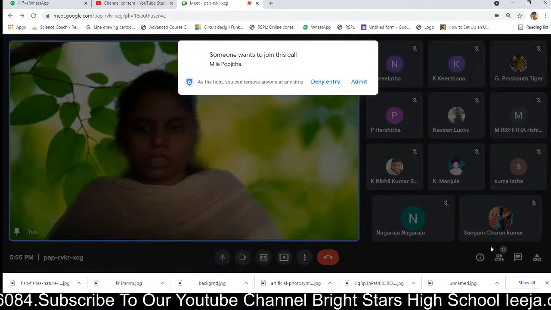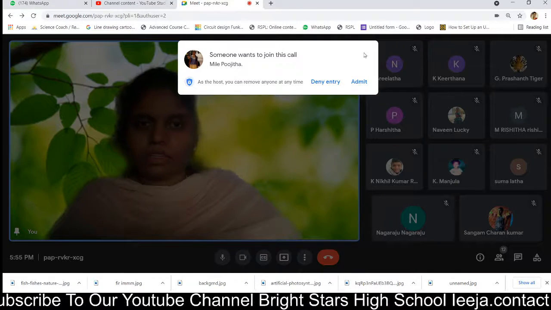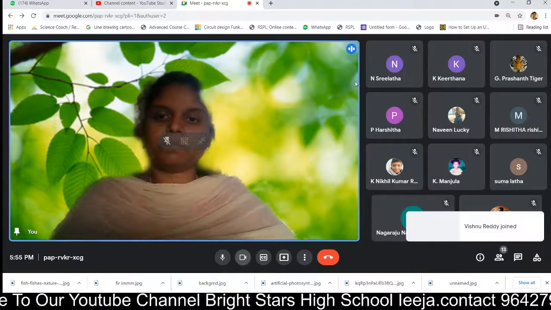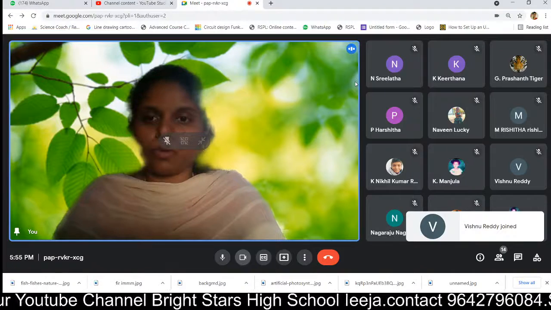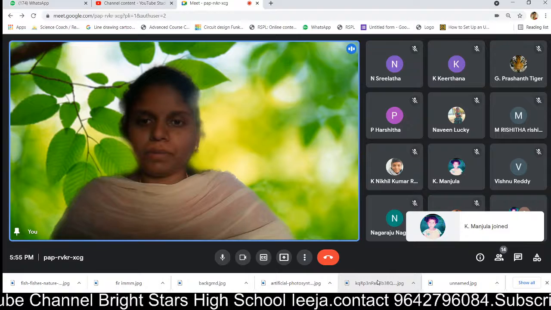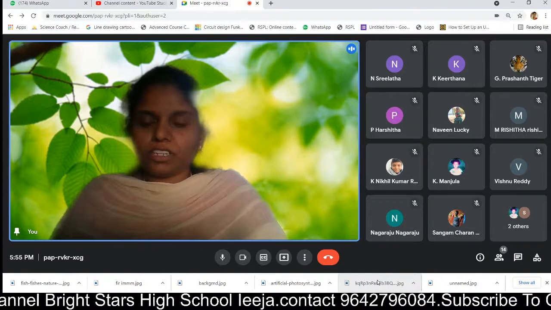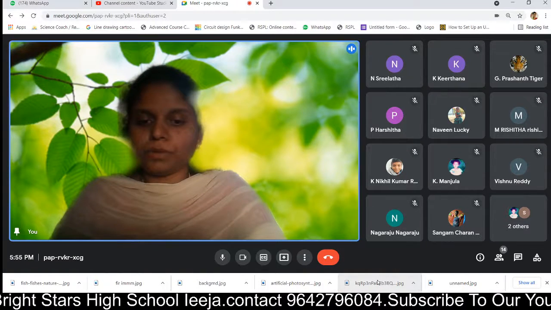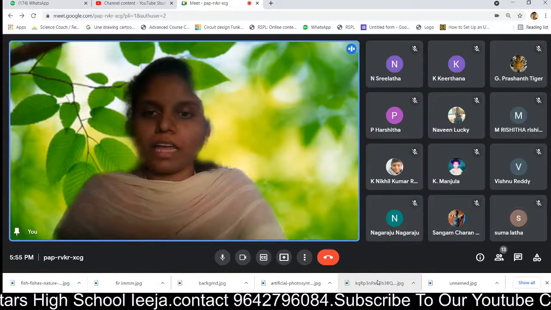The nutrition depends on the type of organism. It may be autotrophic or it may be heterotrophic. See, autotrophic means self-feeding. Auto means self. Trophic means feeding habits.